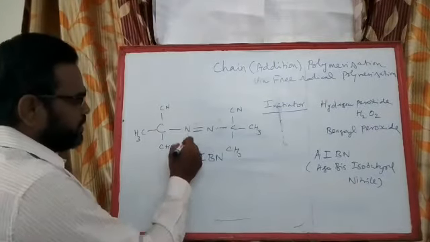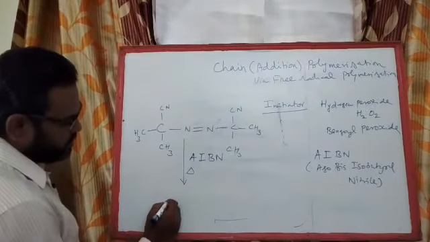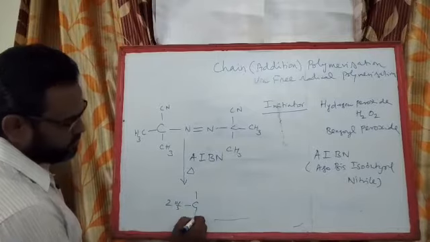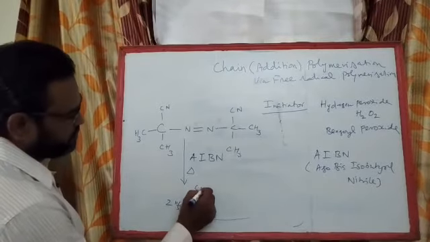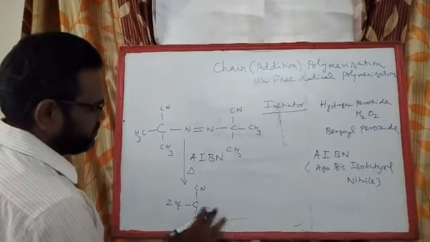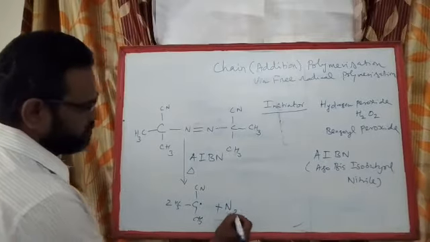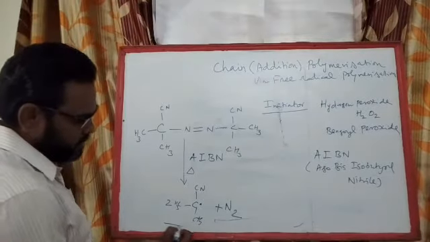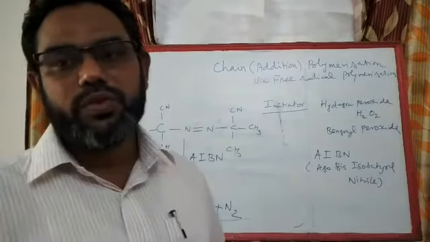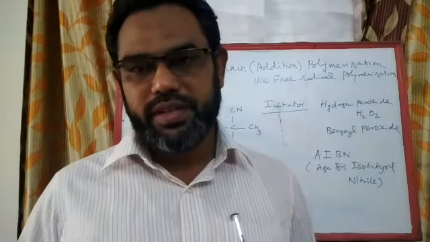This upon decomposition, upon heating, gives you 2 free radicals, so you get this free radical. So this can be used as an initiator for the polymerization reaction.